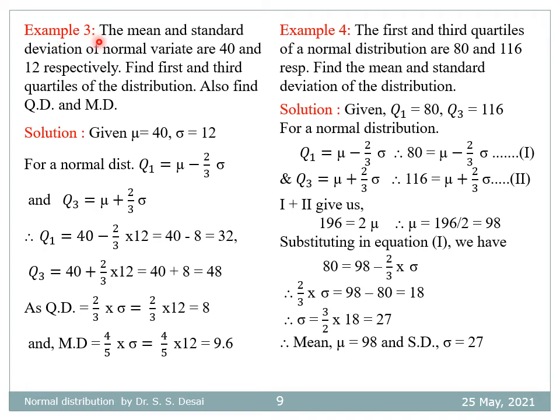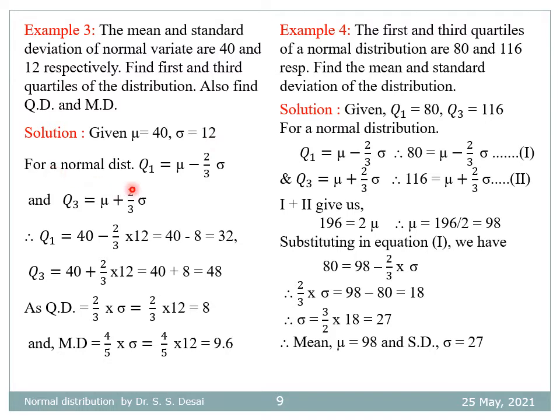Example number 3. The mean and standard deviation of a normal variate are 40 and 12 respectively. Find the first and third quartiles of the distribution and also find QD and MD. Solution. Given for a normal distribution, mu is equal to 40 and sigma is equal to 12.